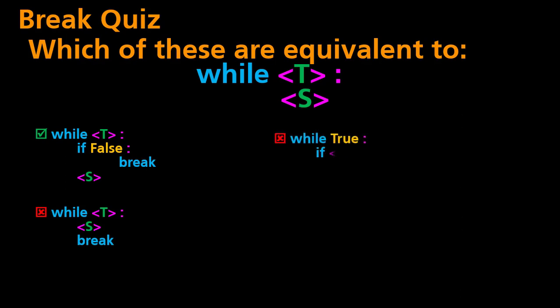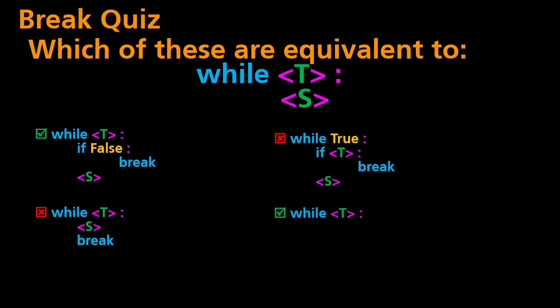The third one is not equivalent. There we have a while true, and that will run forever, except for the break, which would stop it. The problem is, if the test condition for the break is the same as the test condition for the while,